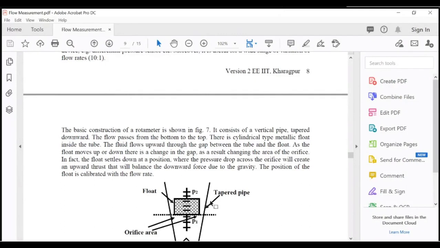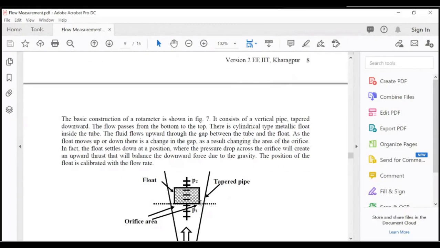There is a cylindrical metallic float inside the tube. The fluid flows upward through the gap between the tube and the float. As the float moves up or down, there is a change in the gap, as a result changing the area of the orifice. As it goes up and down, this area, which is side by side, is changing, so the area of the orifice is changing.